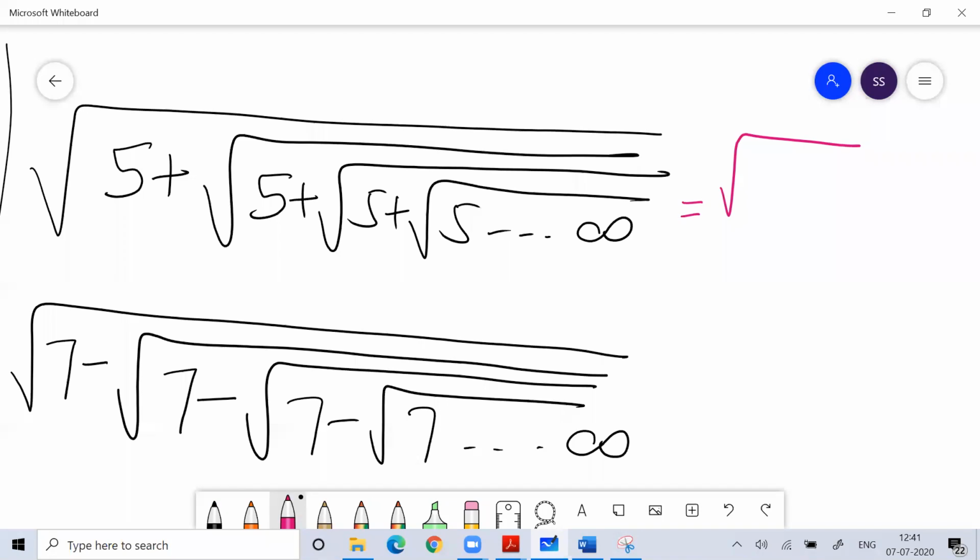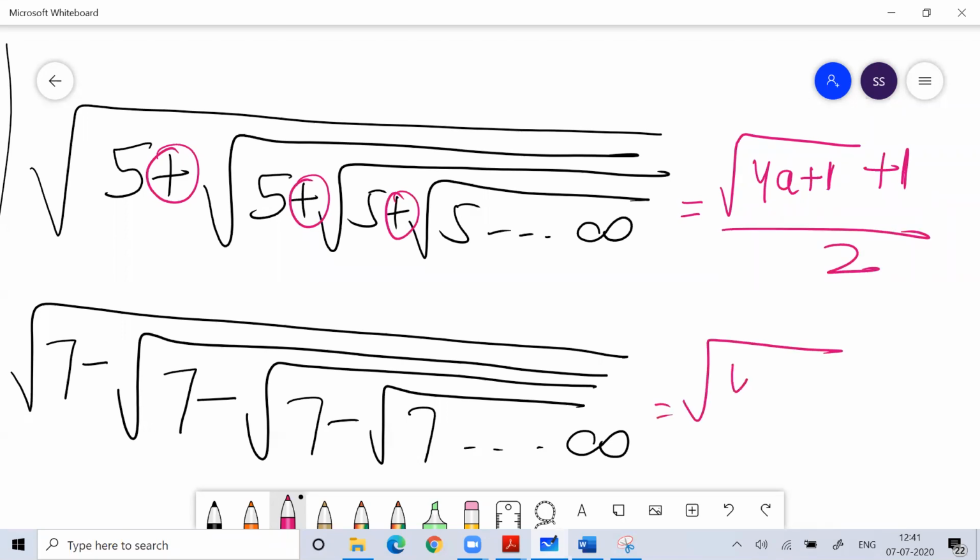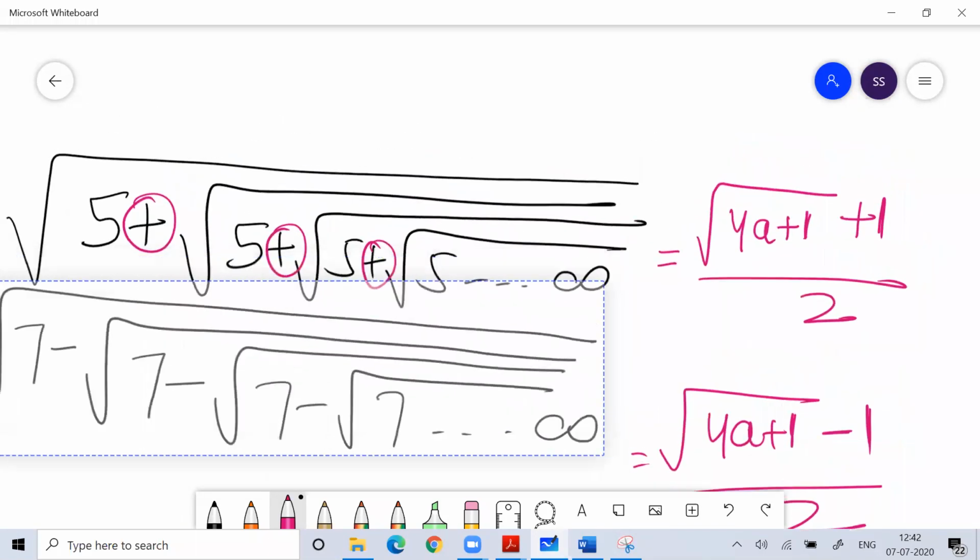The formula for this is root of 4a plus 1. See the sign. If plus sign is there, then plus 1 by 2. While if minus sign is there, then the formula is root of 4a plus 1 minus 1 by 2. This is the formula. So if plus sign is there, put plus sign outside, while if minus sign is there, put minus sign outside. This is very important from an exam point of view. Many exams ask questions on this. Very, very important thing that I am telling you right now.